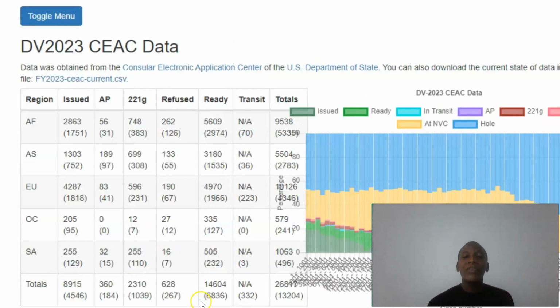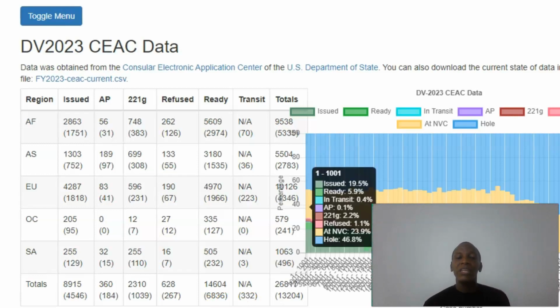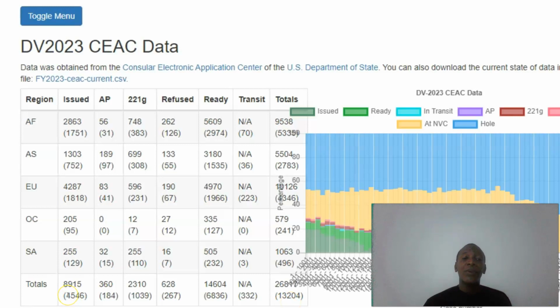And that is followed by the number of cases that are ready for interview, the number of cases in transit from KCC to various embassies and consulates. And then in this final cell, we have the grand totals. So the total number of visas that have been issued out across all regions is around 9,000. And so we still have around 46,000 visas to go.